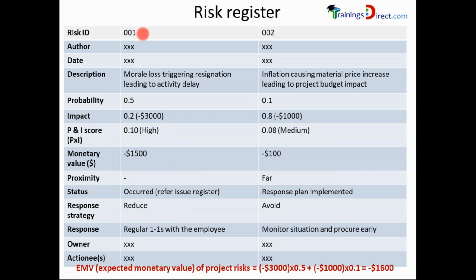So let's look at risk number 1 in the risk register. There will be an author, a date for it, description. In this case, the description is morale loss triggering resignation leading to activity delay. Probability, impact, P&I score, probability and impact mixed score, monetary value, proximity, status of the risk, response strategy, what is the actual response plan, who is the owner of the response plan, and who are the people who will assist the owner for the response actions. They are known as actionees.